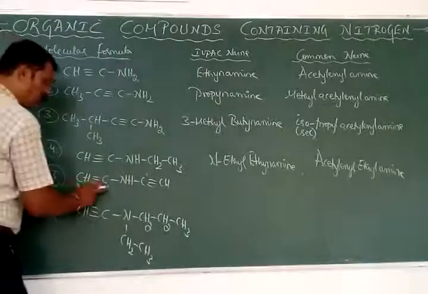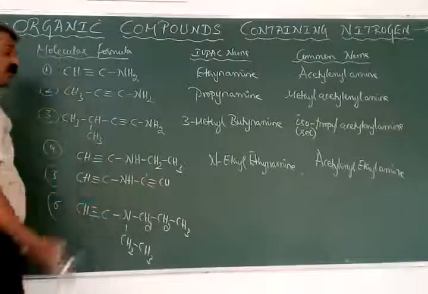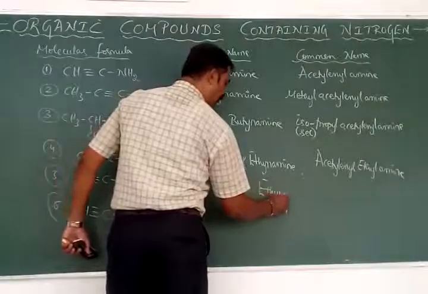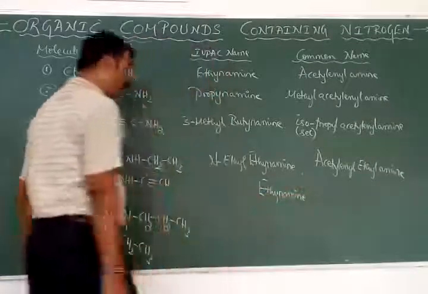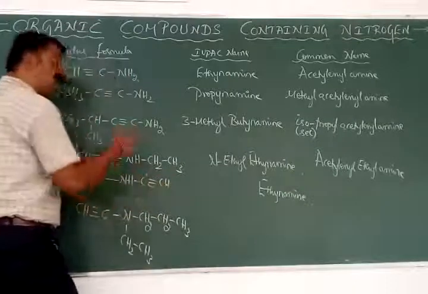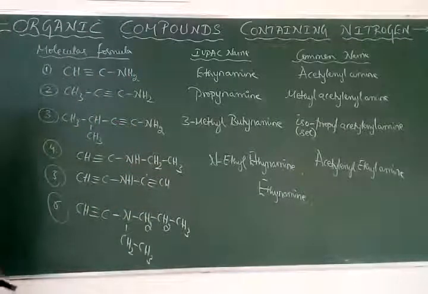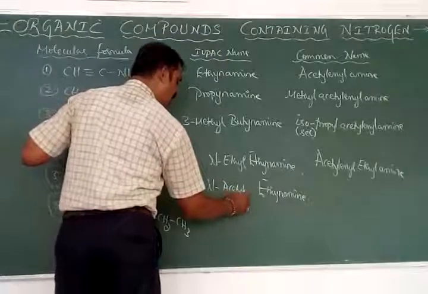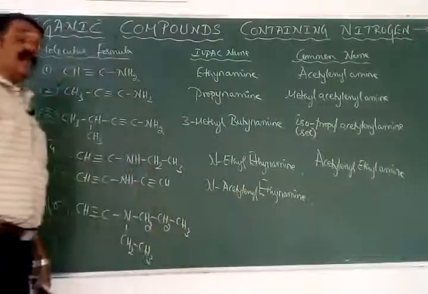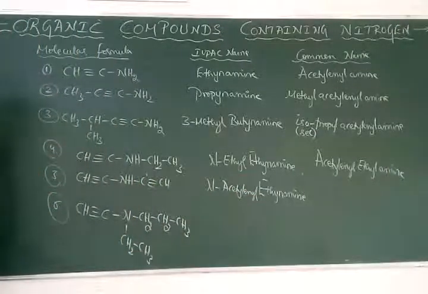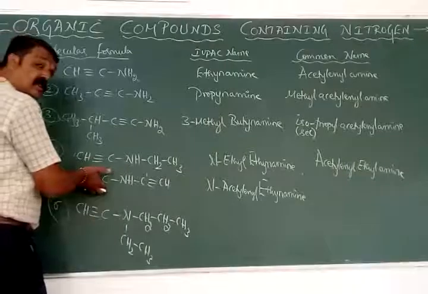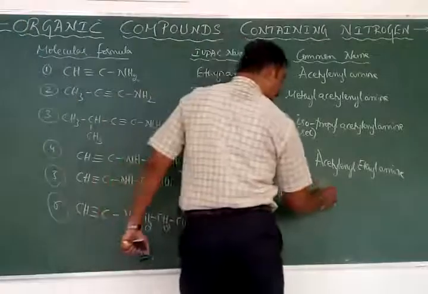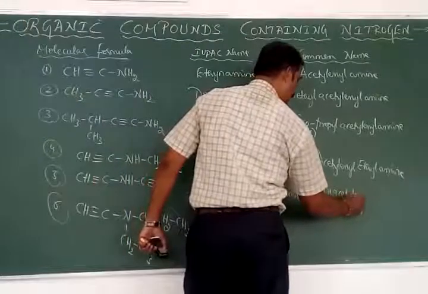Okay. Next here. Again the root word is eth. Here the root word is also eth. We can choose any one. First it is ethanamine. Ethyne amine. In addition to that, this is now a substituent called acetylenyl, attached to the nitrogen atom. Hence it is called N-acetylenyl ethanamine. The common name is, this also acetylenyl, this also acetylenyl, both are symmetrical amines. Hence it is called di-acetylenyl amine. Which amine it is?